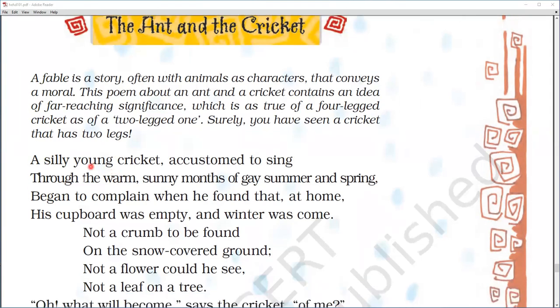Now firstly I would explain it to you in a simple way, and then we will take it line by line. This poem, it is about a silly young cricket and an ant. Okay, ये एक silly young cricket और एक ant की story है that is given to you in a poetic form. And cricket, what did cricket do? Cricket whole day kept on singing and dancing and does not bother about the future, enjoys the present and does not bother about the future at any cost,